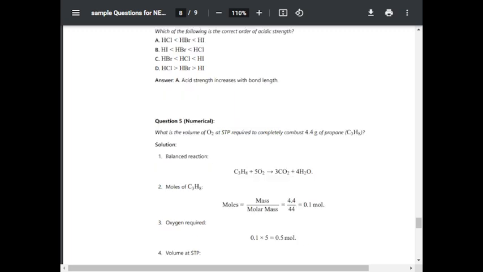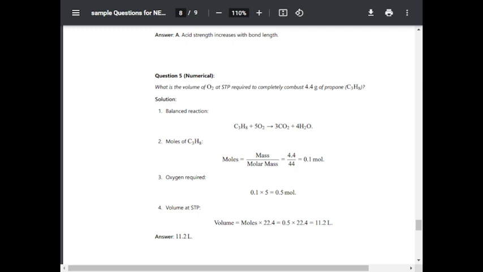Question number 5, numerical. What is the volume of O2 at STP required to completely combust 4.4 gram of propane C3H8? Balanced reaction is C3H8 plus 5O2 is equal to 3CO2 plus 4H2O. Moles of C3H8 is equal to mass upon molar mass, that is 4.4 upon 44, that is 0.1 mole.